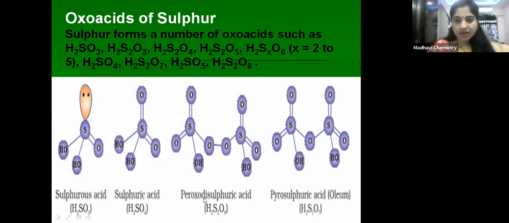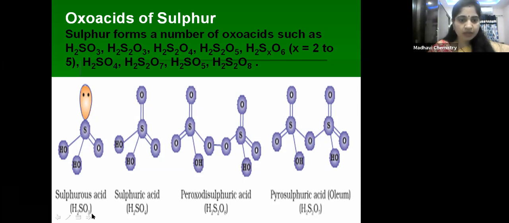This is the peroxodisulfuric acid. Why is it called peroxodisulfuric acid? There is a single bond between oxygen and oxygen. You can see here, and two OH groups are there. So H2S2O8 is called peroxodisulfuric acid. So this is the structure. Next, coming to oleum, a very important one, H2S2O7. It is also called pyrosulfuric acid. In between the two sulfurs there is an oxygen, each sulfur forms two double bonds with two oxygens, and one OH group is attached to each sulfur. So these are the structures of oxo acids of sulfur, children.